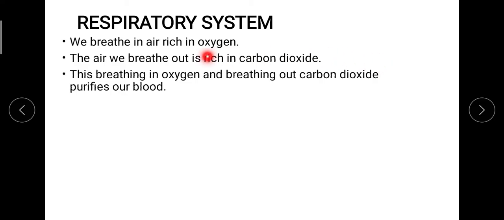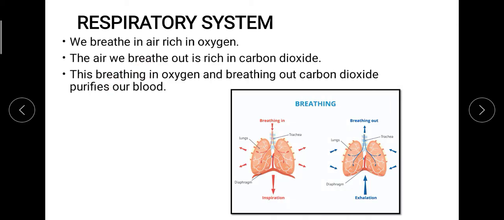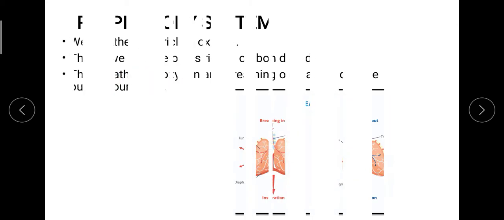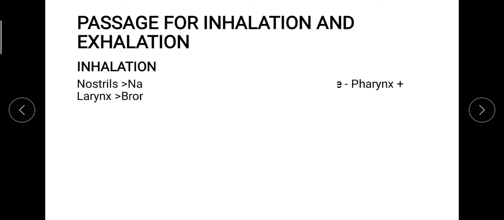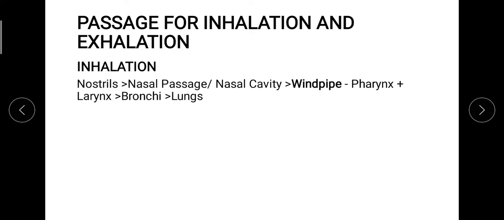Now this whole process is helping in the exchange of gases with reference to pure blood. What exactly happens is that the oxygen that we are taking in and the carbon dioxide that we are moving out, that whole process will be done inside the lungs first and then by the whole body. So let's see what exactly is the path that we are going to see in terms of inhalation and exhalation. Means what is the passage which the air will follow. It is very easy with reference to the diagram of the respiratory system.